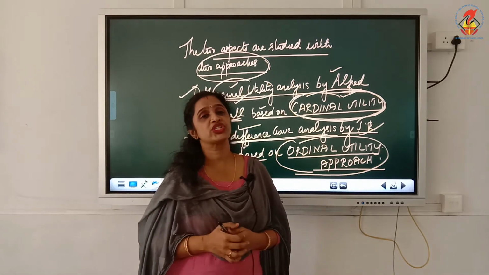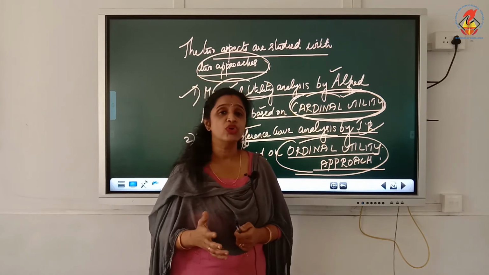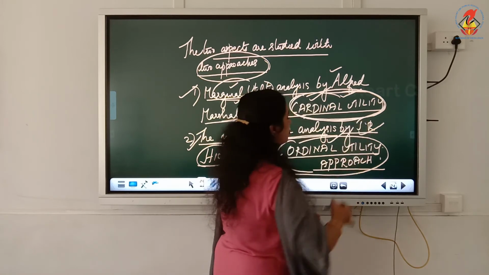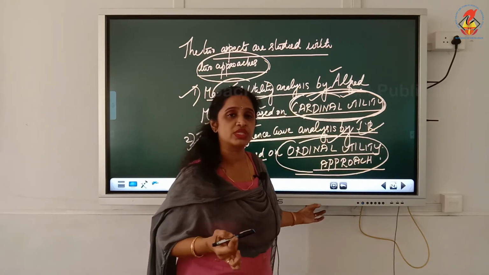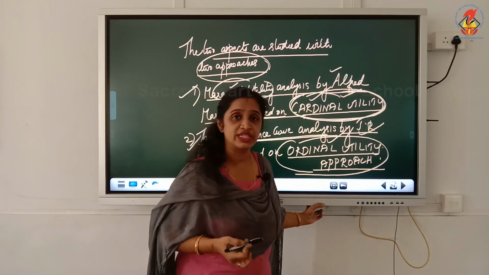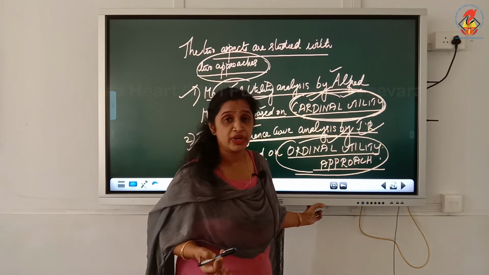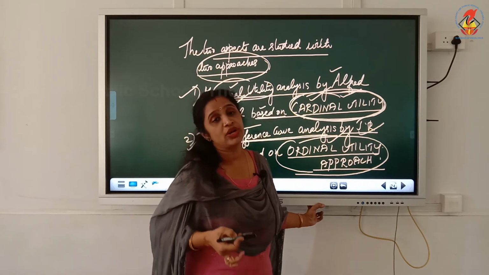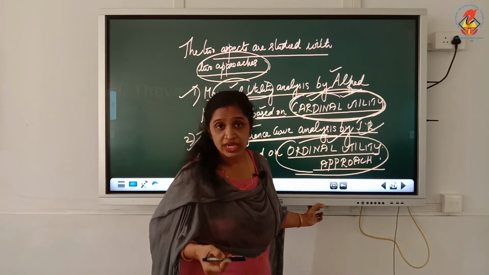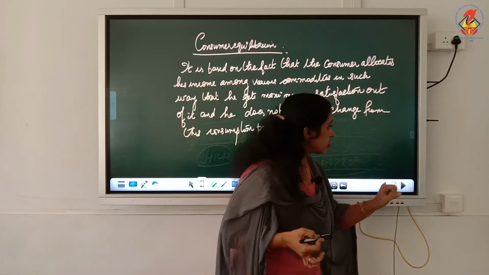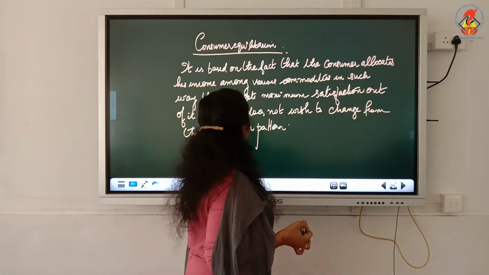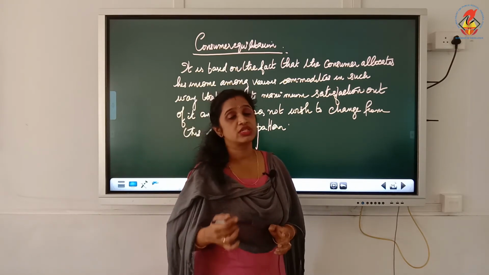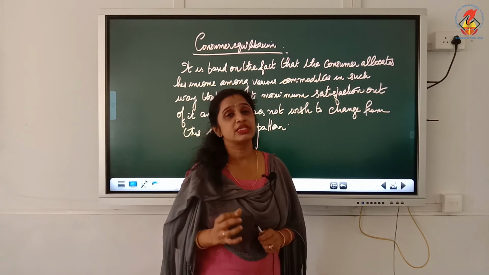Before moving on to the Marshallian utility approach, you need to know the difference between cardinal utility and ordinal utility, because the two economists have used different concepts of utility. Alfred Marshall has used the cardinal utility concept and J.R. Hicks has used the ordinal utility concept. Now let us see what the cardinal utility concept and the ordinal utility concept are. Cardinal versus ordinal.